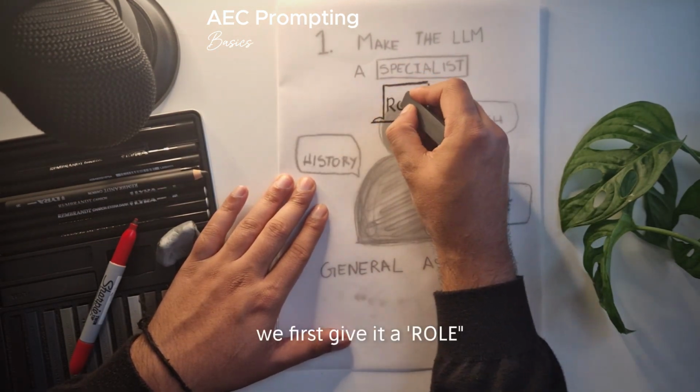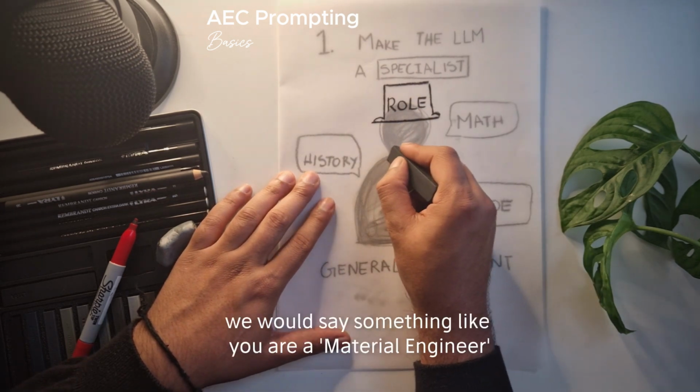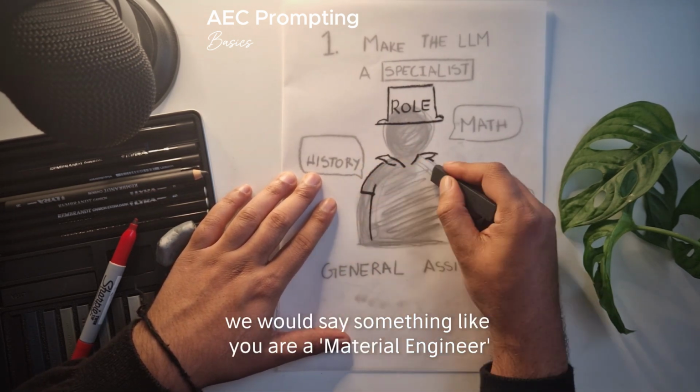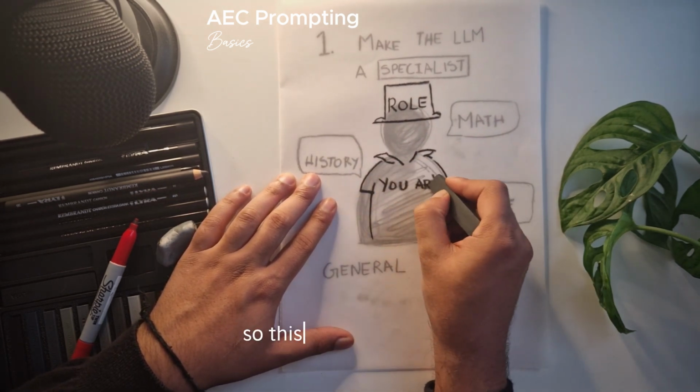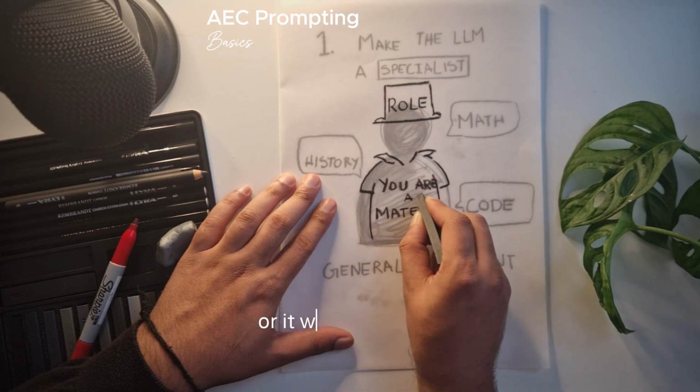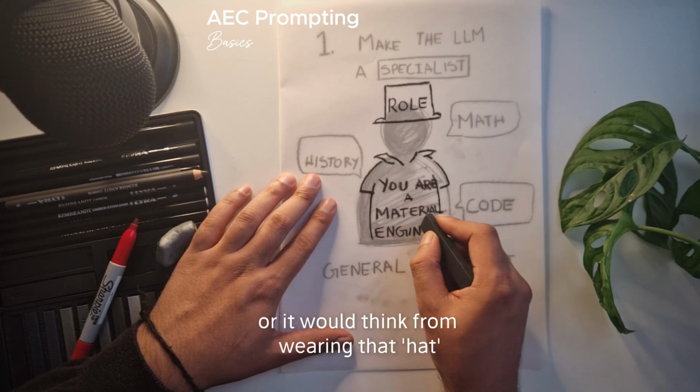We first give it a role. We would say something like, you are a material engineer. So this would specialize it, or it would think from wearing that hat.